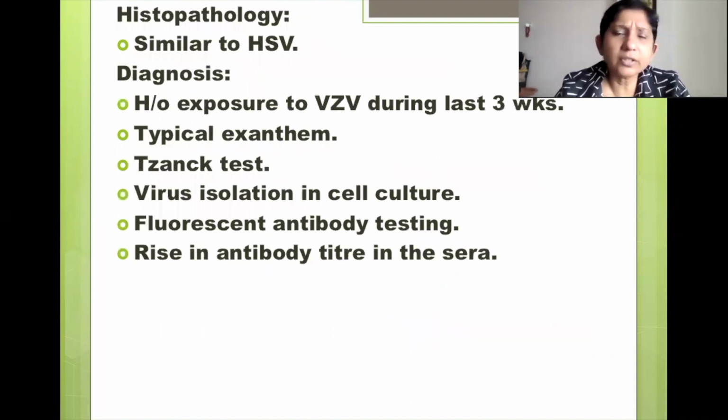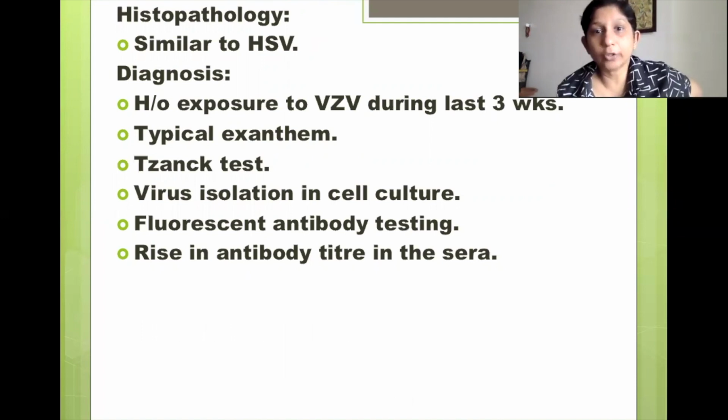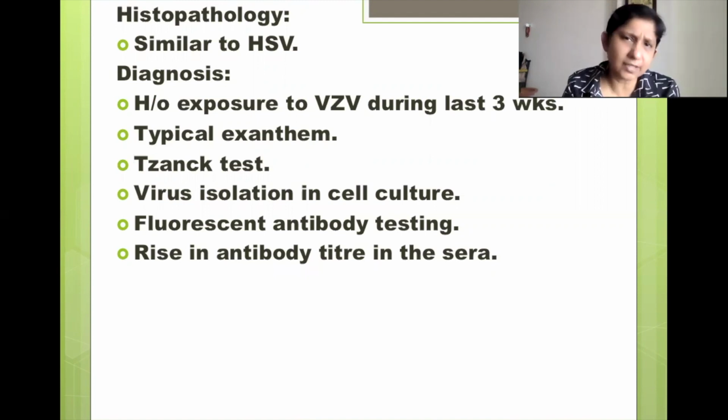Now, diagnosis is important because clinical symptoms are extremely important in diagnosing chickenpox or herpes zoster, because you should look at the vesicles and the timeline in which the vesicles developed and how they have formed these kinds of problems. And secondly, also the history of exposure. If the patient gives you a history that yes, I came in contact with somebody who had chickenpox, which I didn't know, I got to know it later. That's a history. Then the patient can even tell you that inside the oral cavity, initially he had a vesicle and then it broke down and formed an ulcer.